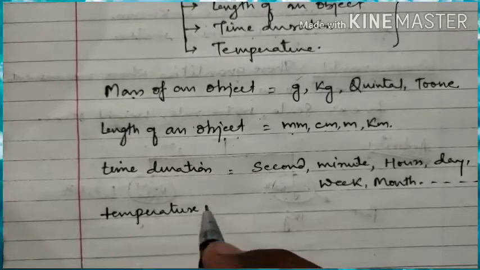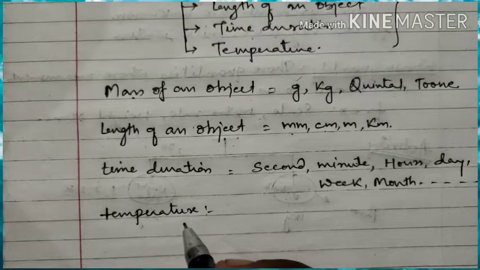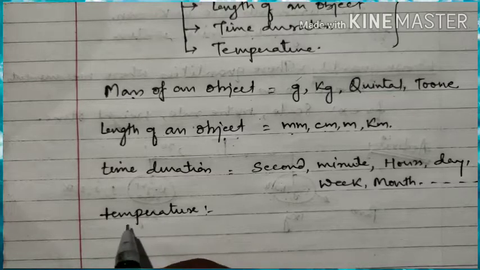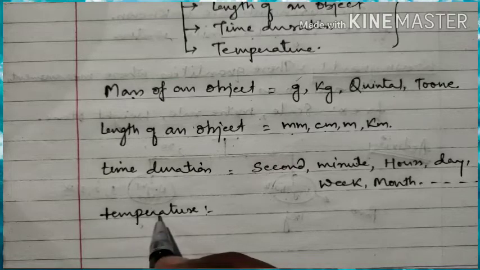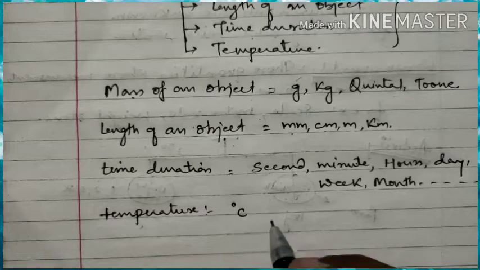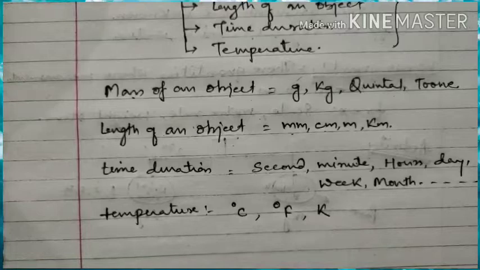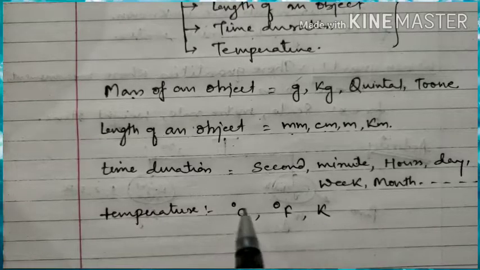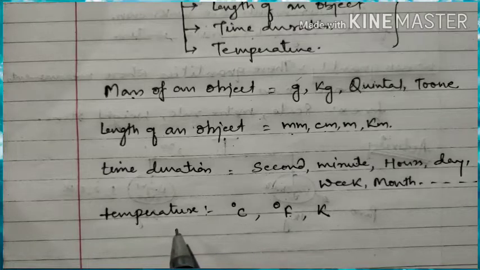Temperature, we all know that temperature is the measurement of hotness or coldness of a body. How much our body is hot or how much our body is cold, that is being displayed by the temperature. Now for measuring temperature, the unit is degree Celsius, or you can say degree centigrade, degree Fahrenheit, and the third one is Kelvin. These are the units of the temperature on which we are going to measure the temperature of any